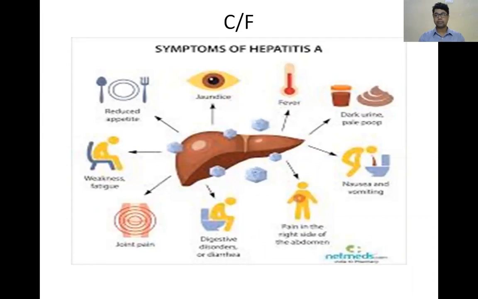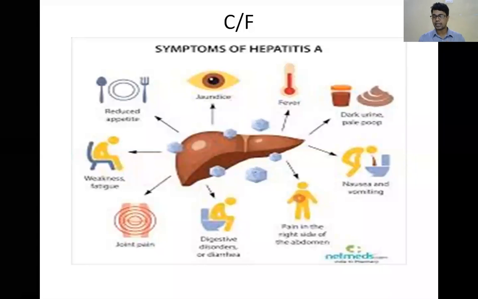Why pale stool? What happens? Conjugated bilirubin comes to the second part of the duodenum through bile. After this, conjugated bilirubin becomes unconjugated by a reductase enzyme. About 15 to 25% is reabsorbed again to the liver hepatocytes. The 85% comes to the terminal ileum and colon, where it changes to urobilinogen by bacteria